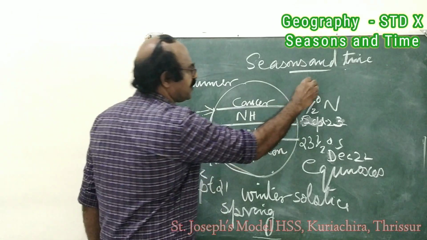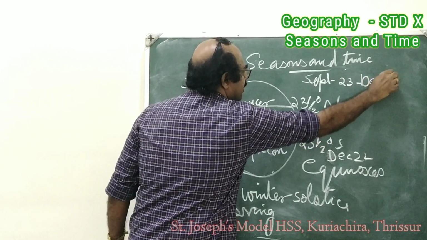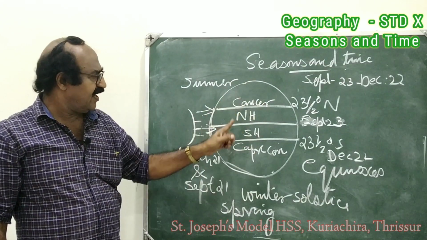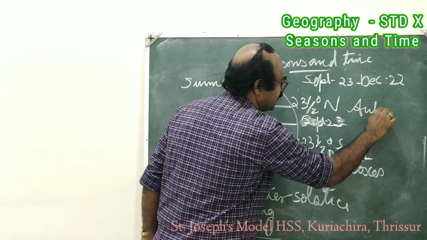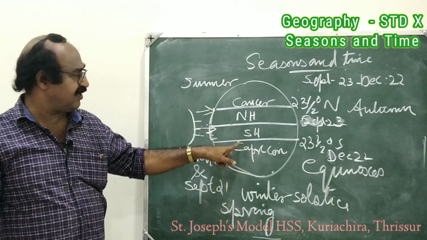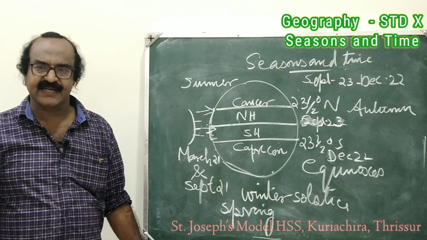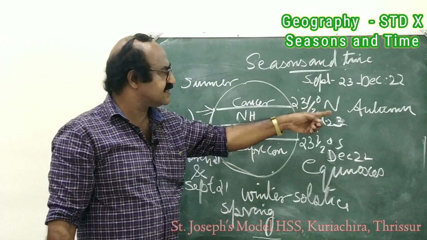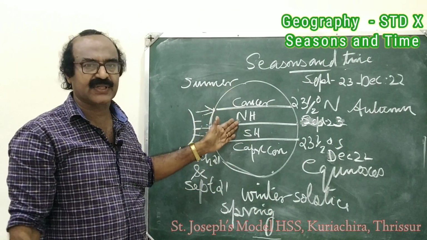Then from September 23 to December 22, the northern hemisphere experiences autumn. Autumn is experienced in northern hemisphere. Then what is the peculiarity of autumn? It is a transition period from winter to summer. All changes are happening in the northern hemisphere.